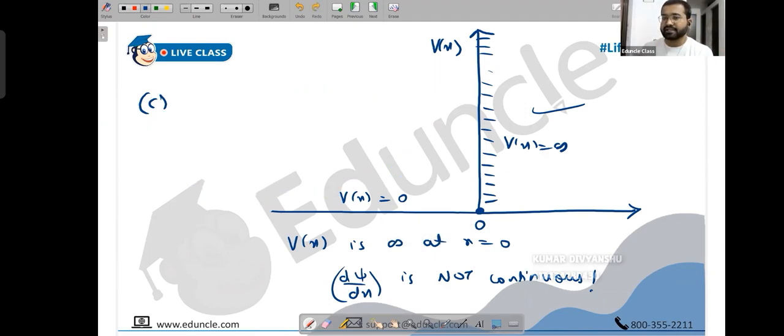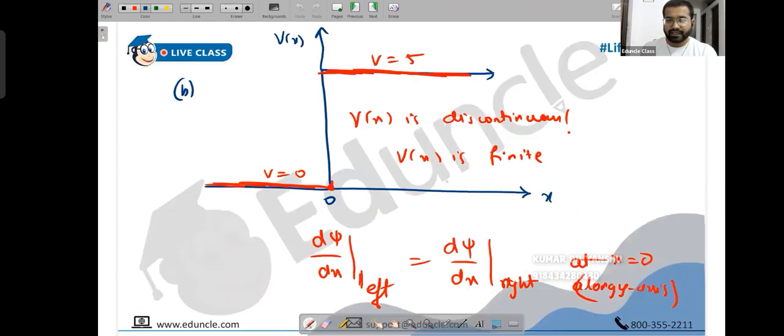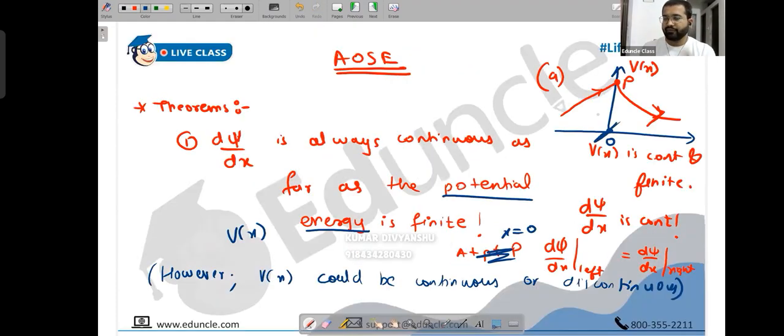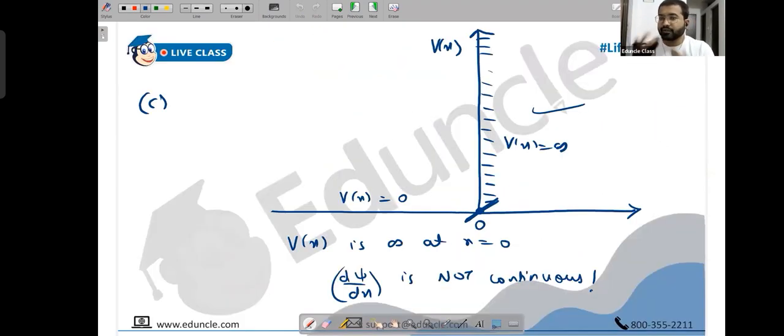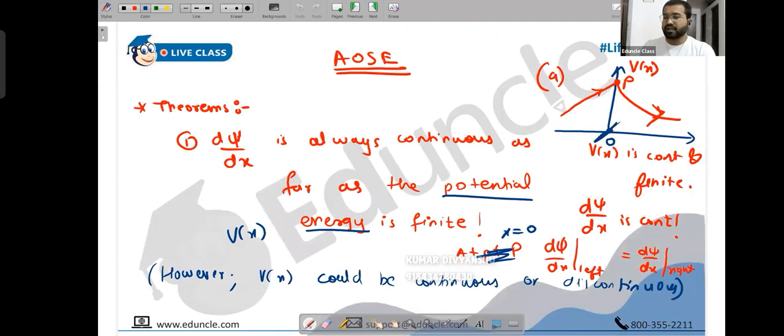But basically we are talking about boundaries, boundary conditions. So here I have a boundary now. Like here I had a boundary. So where the potential changes suddenly, that is a boundary. From here the potential changes its nature. So we're trying to learn the boundary conditions. At this boundary, d psi by dx is not continuous.